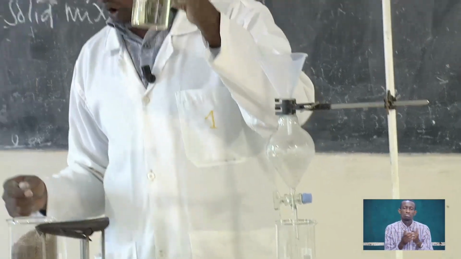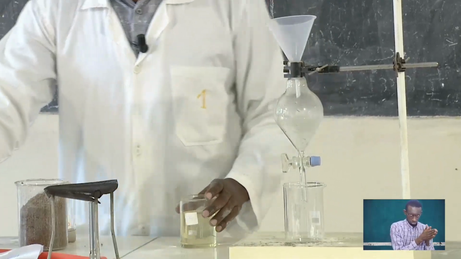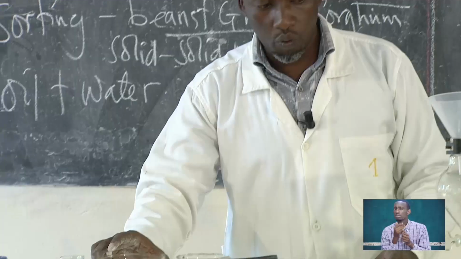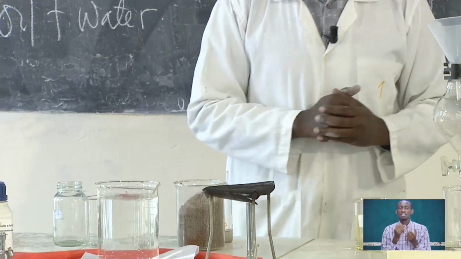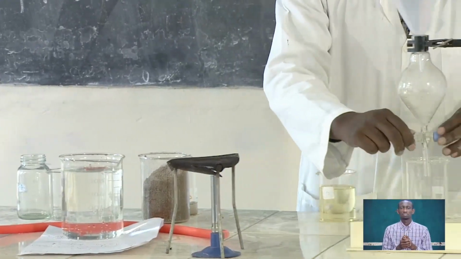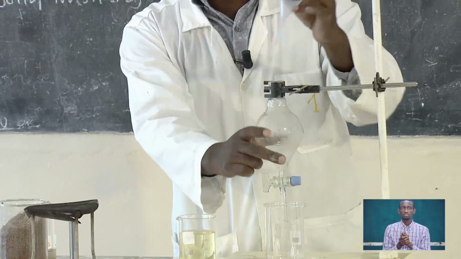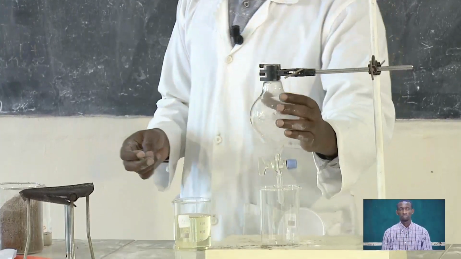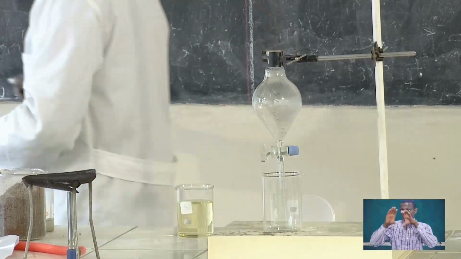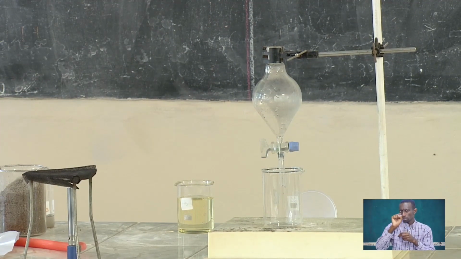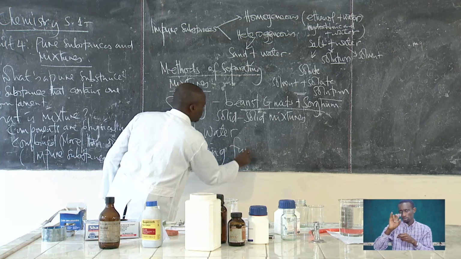So you have, this is oil. This is oil, this is water, and we are just going to mix them together in this container. This container here is called a separating funnel.